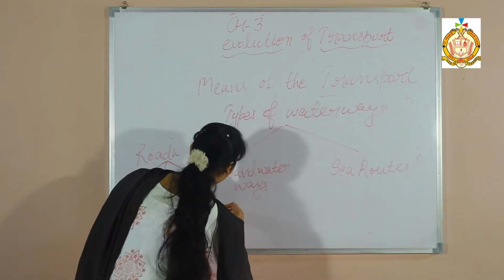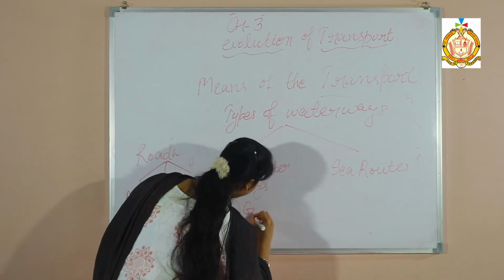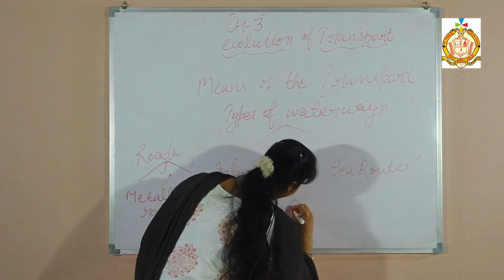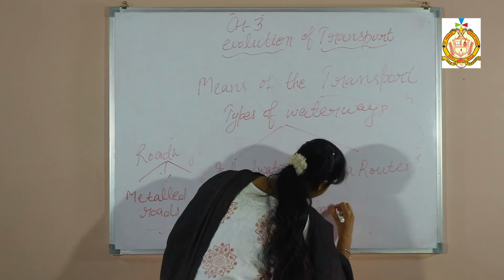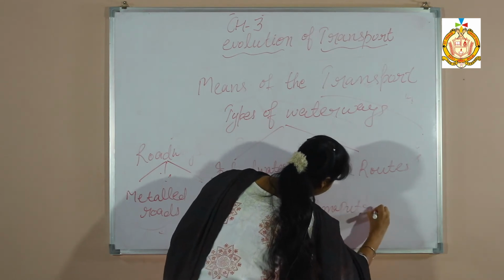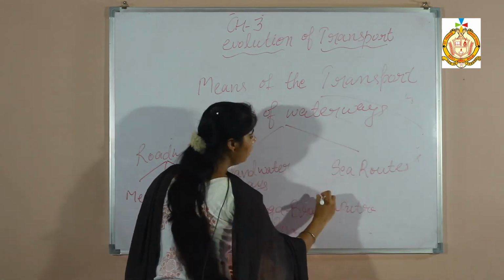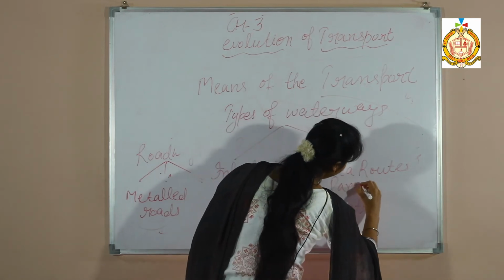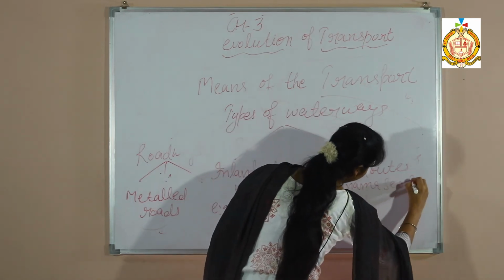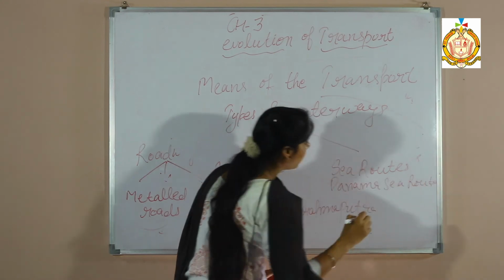For example, the Ganga, Brahmaputra rivers, and the Panama sea route that connects different countries with each other.